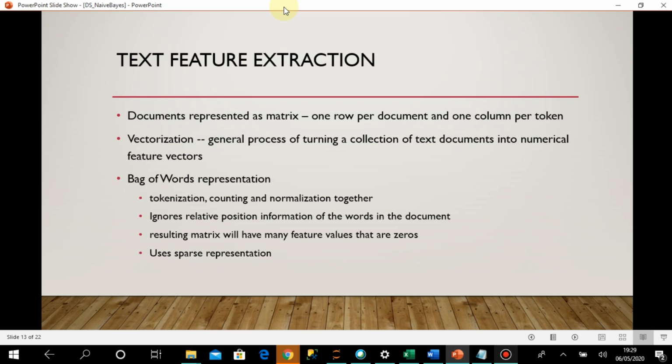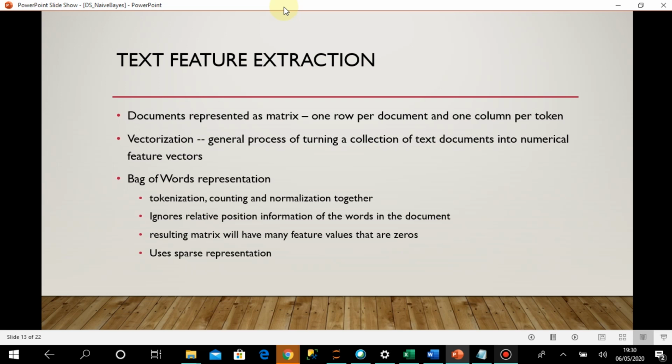Okay, then there is a term which is commonly used, called the bag of words representation. So what is that? Tokenization, counting and normalization, everything together is termed bag of words. And what is the main part of this process? That it ignores the relative position information of the words in the document.